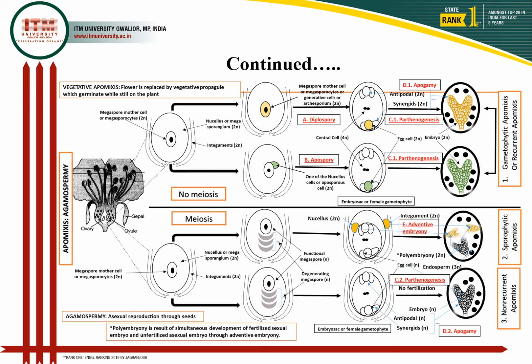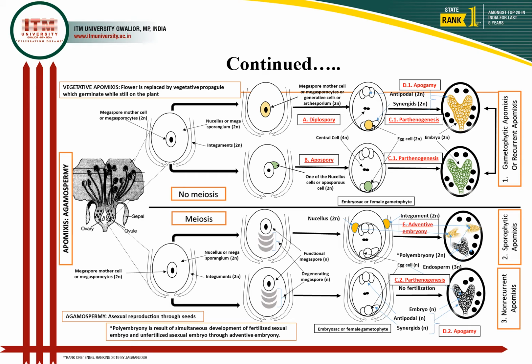These two phenomena, parthenogenesis or apogamy, occurring in the reduced embryo sac, result in non-recurrent apomixis. Why non-recurrent? Because these are haploid embryos, and they may degenerate, or if they develop into seeds and germinate to form a plant, that plant will not survive because of the single haploid set of chromosomes.